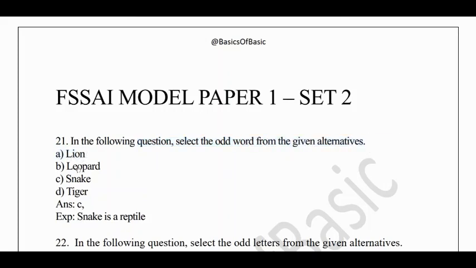The first question is, in the following question select the odd word from the given alternatives: lion, leopard, snake, tiger. It depends upon the class of family, whereas lion, leopard, tiger belong to mammals, snake belongs to reptiles. So this is the common differentiation between these four animals. You have to remember this.